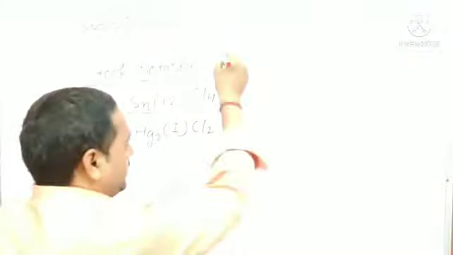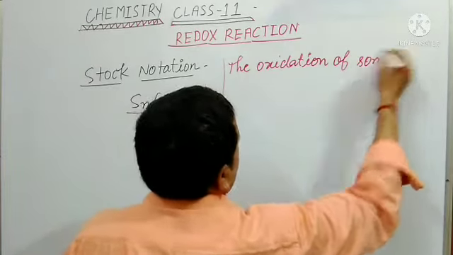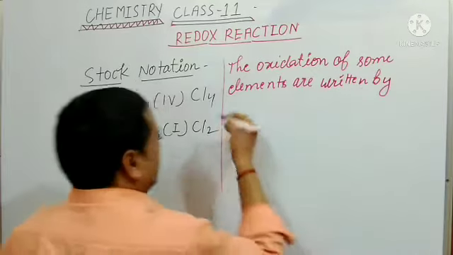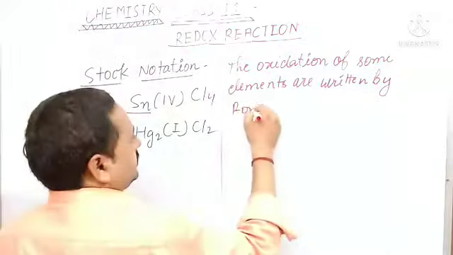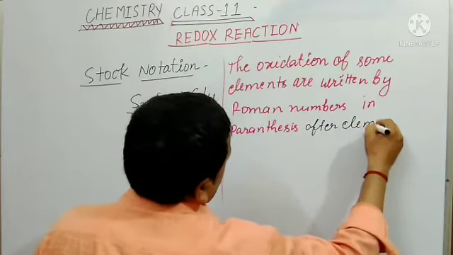The oxidation state of some elements is written by Roman numbers in parentheses after the element.